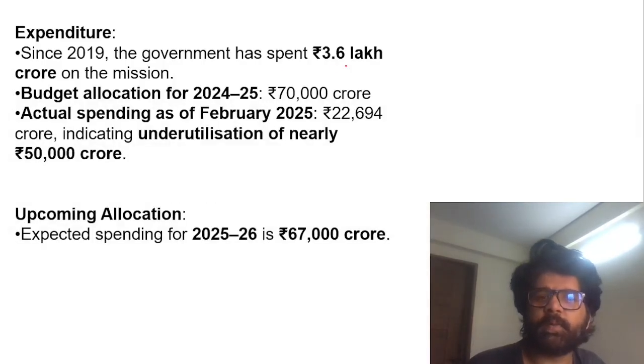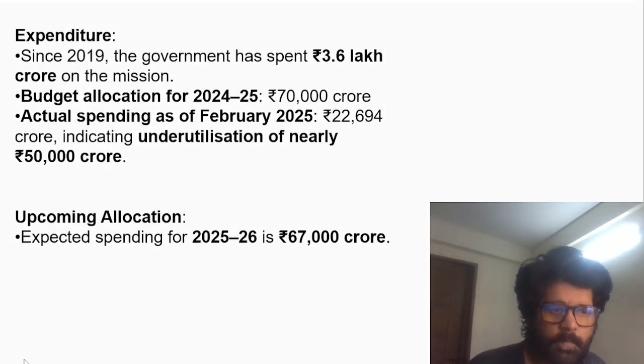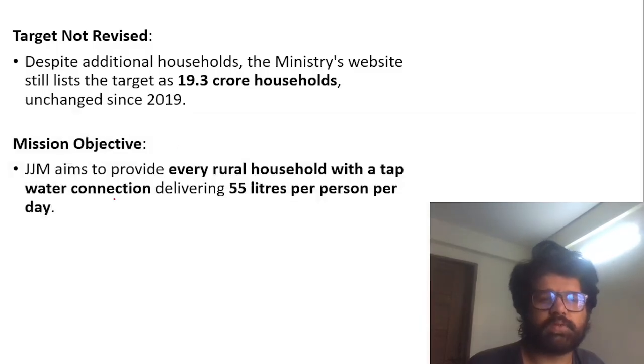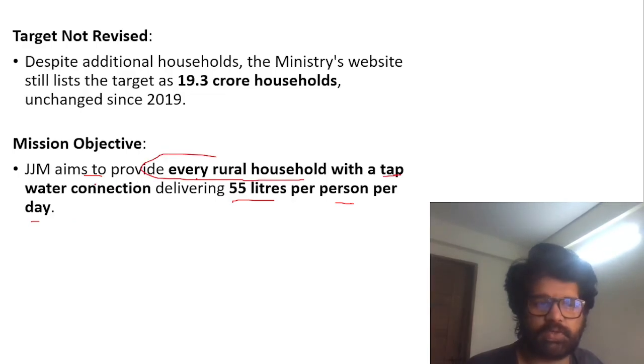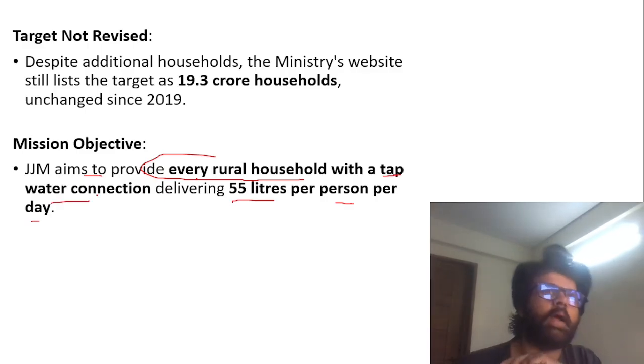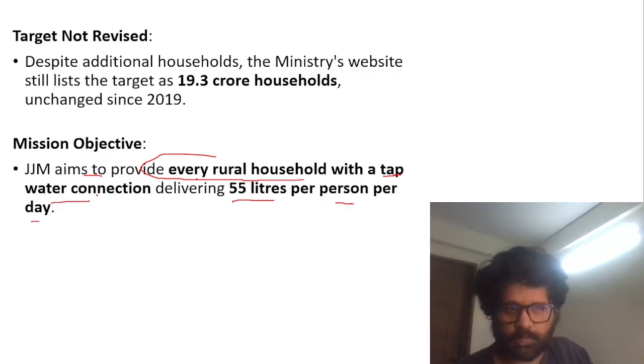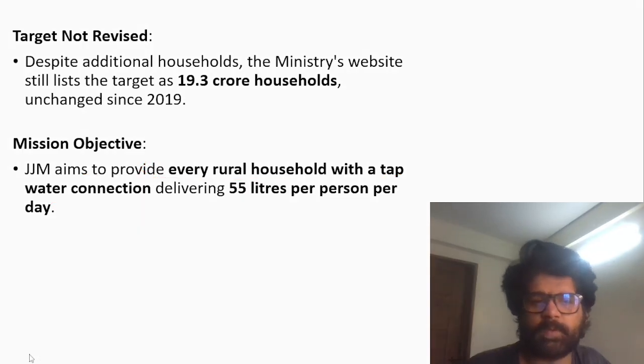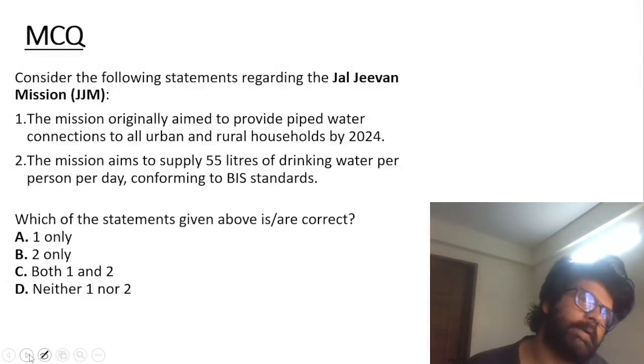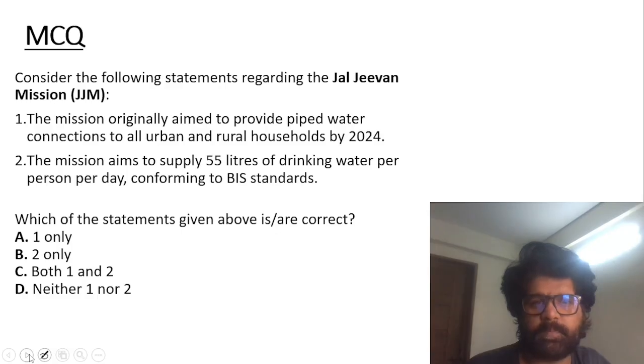So since 2019, government has spent 3.6 lakh crore. You can see all these numbers. Despite JJM, what is the aim? 55 liters per person per day they have to provide, not to urban areas, but to every rural household. Tap water connection is much cleaner and much better for the health of rural people, kids in particular, but people in general.